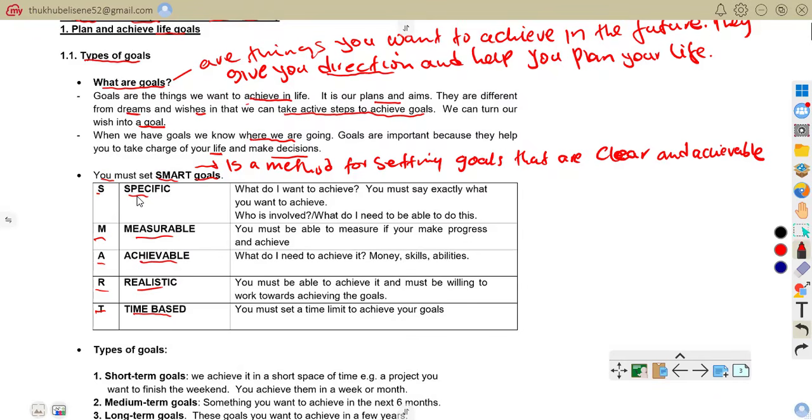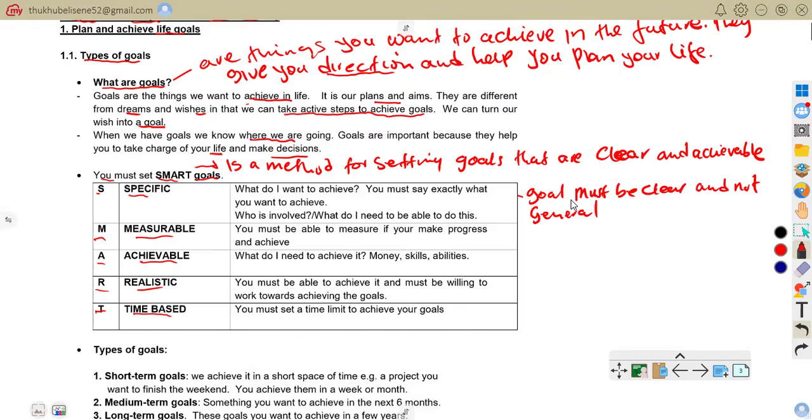With specific, we are saying the goal must be clear and not general. For example, I want to improve my maths mark.